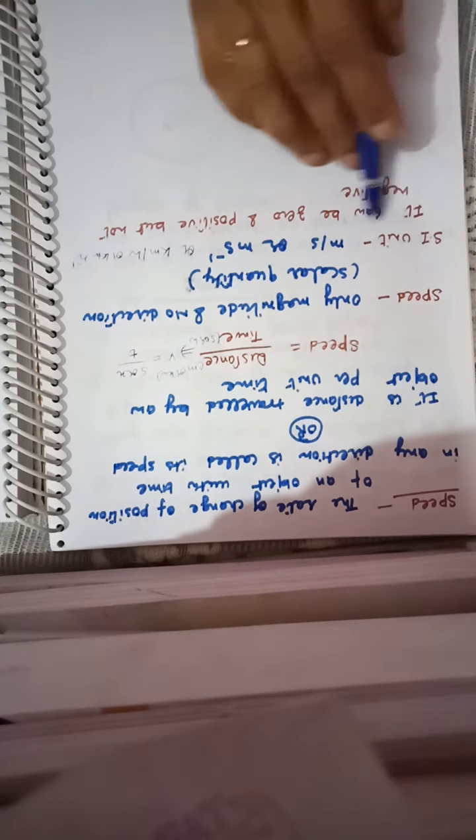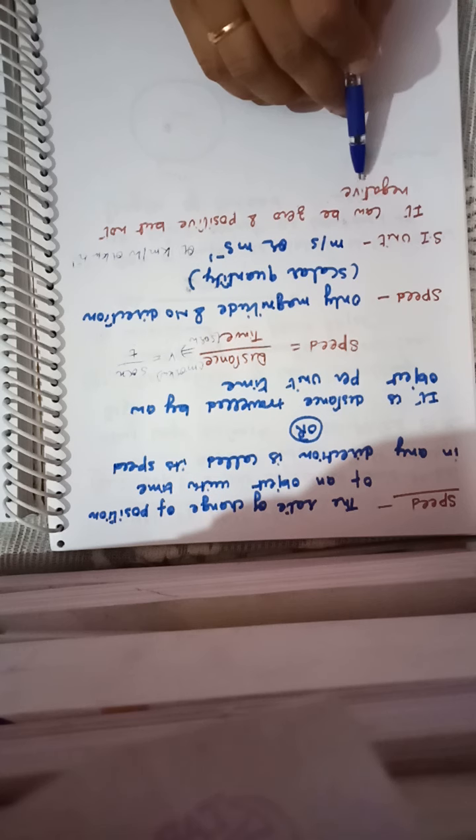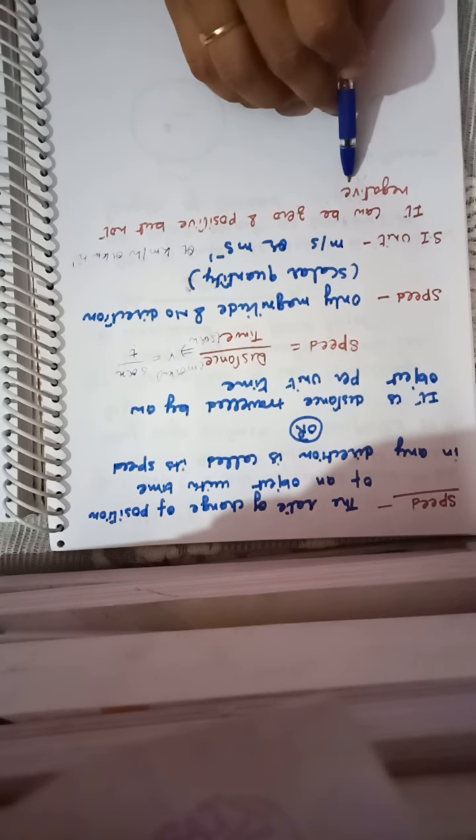Speed of an object can never be negative, because a negative value comes when there is a change in direction. In the case of speed there is no particular direction, so speed cannot be negative.